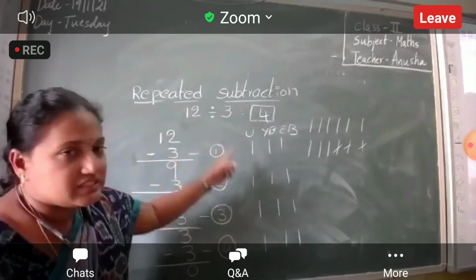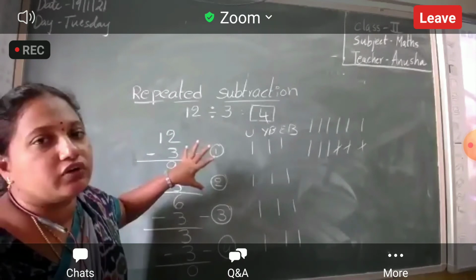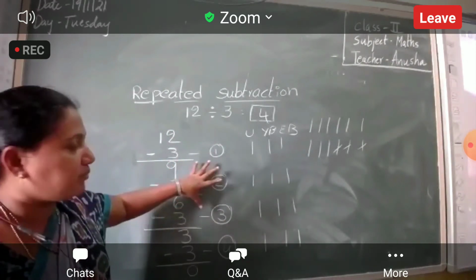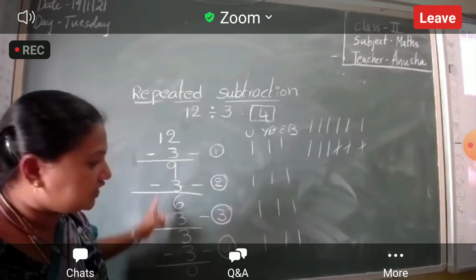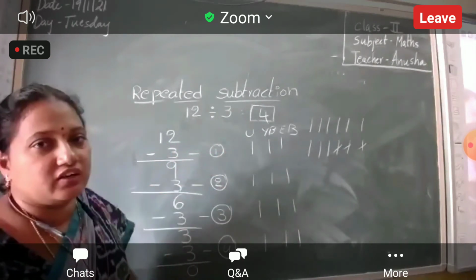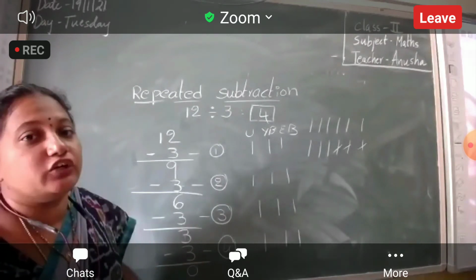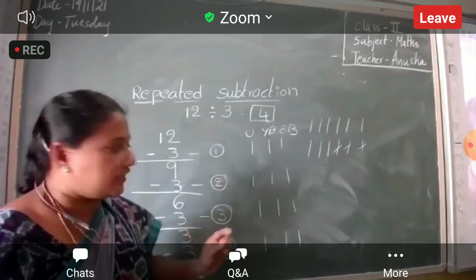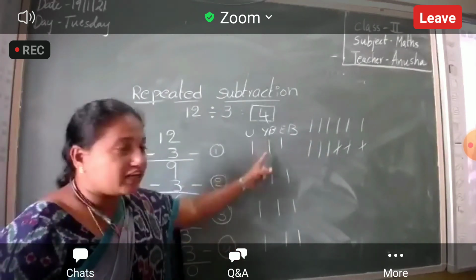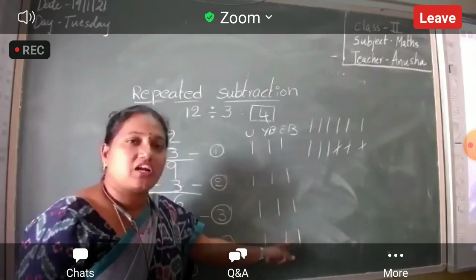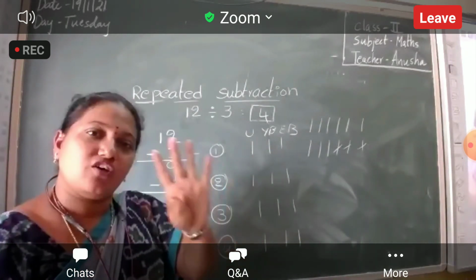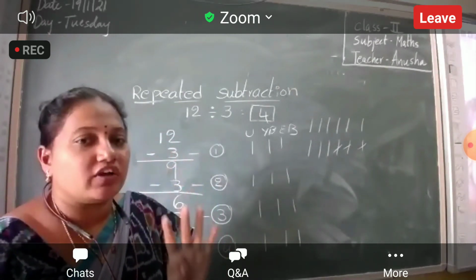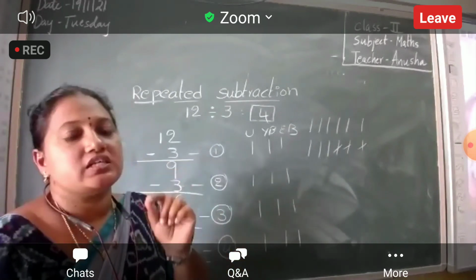So by this repeated subtraction, what did you understand? What happened in this process? By doing this repeated subtraction, what happened here? What did your mother do? Your mother distributed the chocolates equally. Yes, you got 4 chocolates. Your younger brother got 4 chocolates. Your elder brother also got 4 chocolates. So each one gets 4 chocolates. So what happened here? Everyone gets equally, means equal distribution.